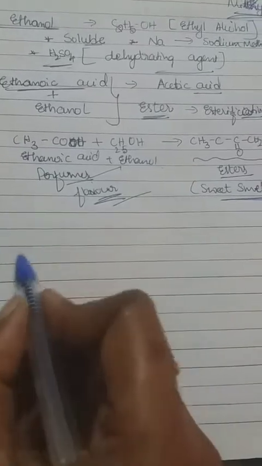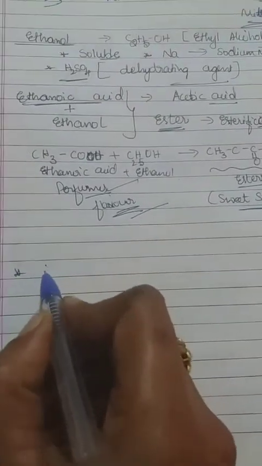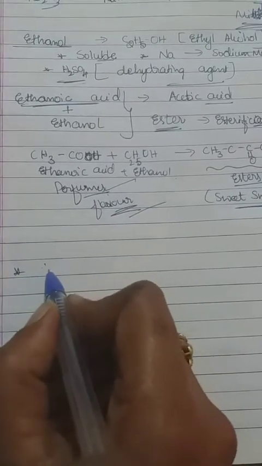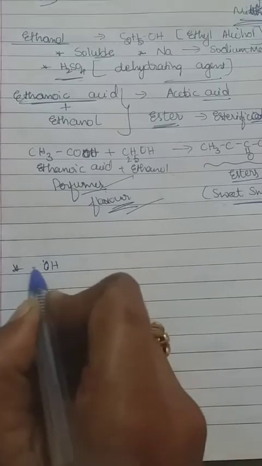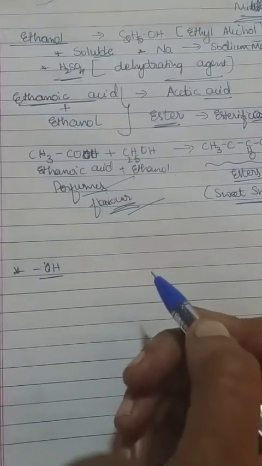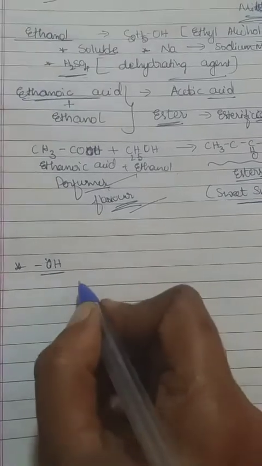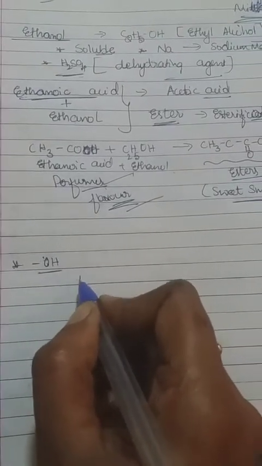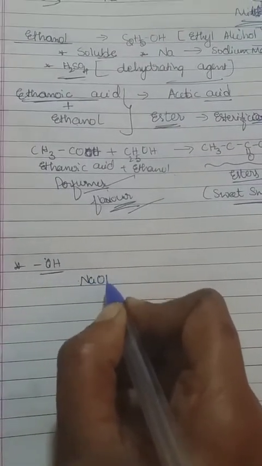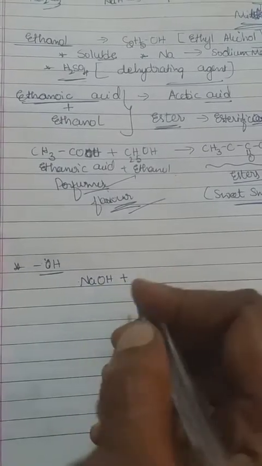Let us know other properties of ethanoic acid. The third property: ethanoic acid reacts with a base. Any base, it forms a salt and water. Base, in the sense, I think you know, is a compound which contains the hydroxyl group, because you know already from the acid base lesson. Let us take sodium hydroxide as the example.